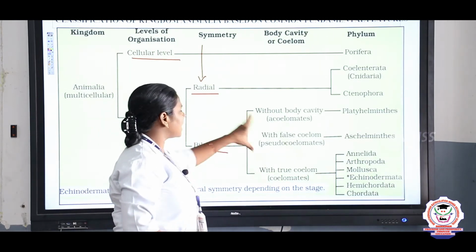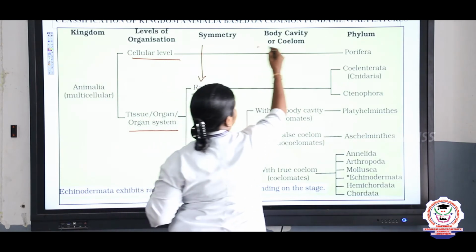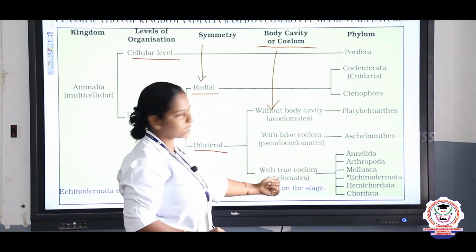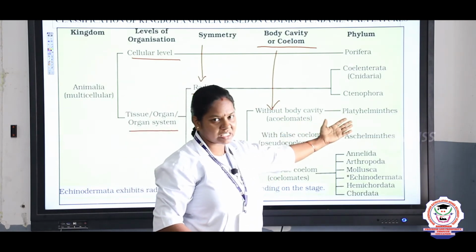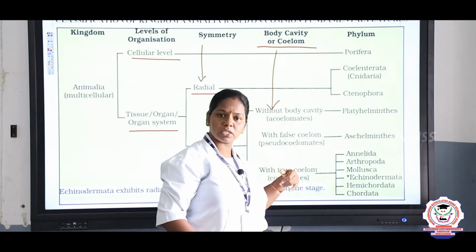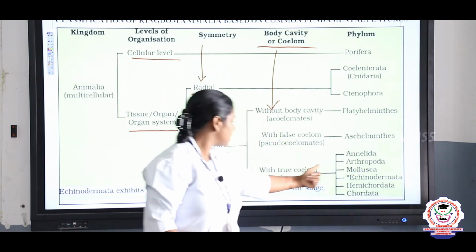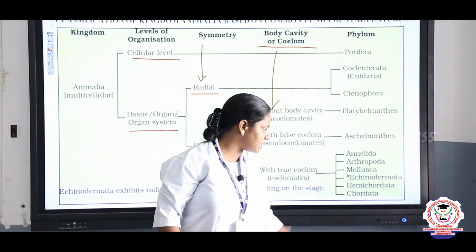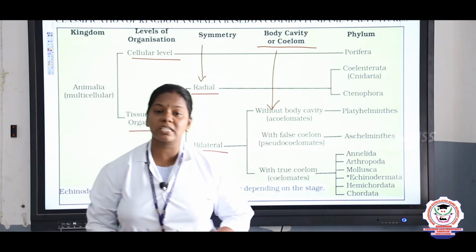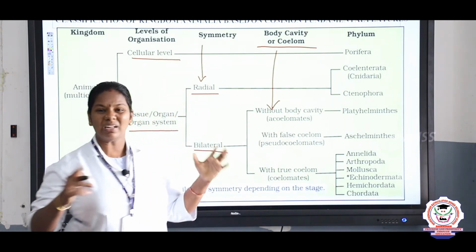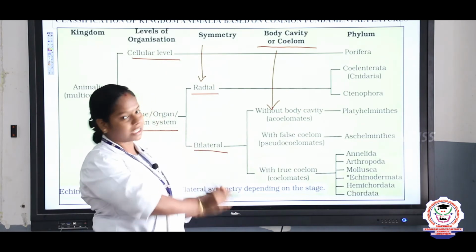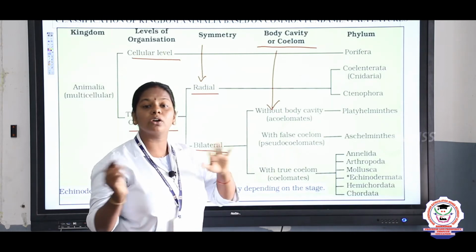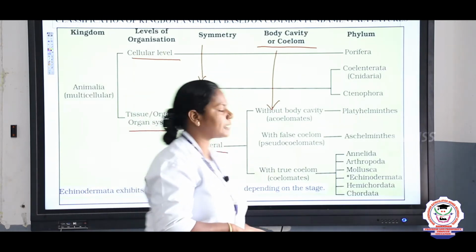Again, this bilateral is classified based on the presence of coelom into acoelomate, pseudocoelomate and eucoelomate. Acoelomate: Platyhelminthes, flatworms. False coelom, pseudocoelomate: roundworms, Aschelminthes. And with true coelom: Annelida, Arthropoda, Mollusca, Echinodermata, Hemichordata and Chordata possess the true coelom. So whatever we studied till now, this is the simplified form of classification. Write this classification in your notebook, children. It is very important to recall the topics we have taught before, right?